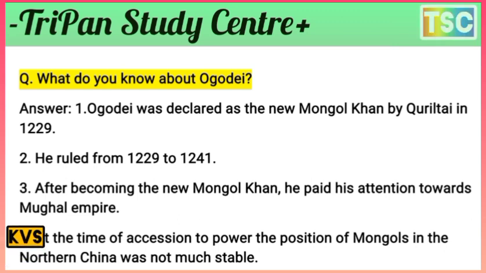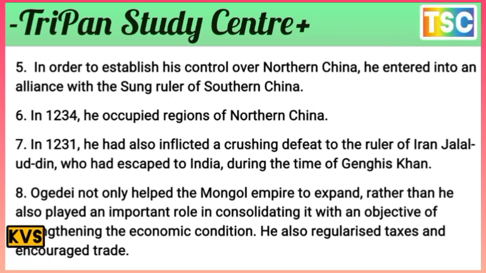At the time of accession, the position of the Mongols in northern China was not very stable. In order to establish his control over northern China, he entered into an alliance with the Song ruler of southern China.